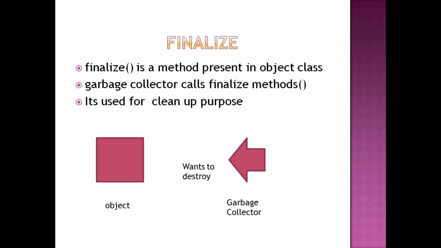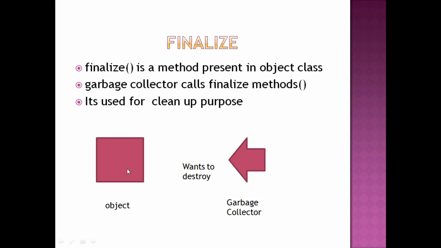Now what happens when the finalize method is executed? When the garbage collector tries to destroy this particular object, whatever code is remaining with this object, for example, this object is being removed from the memory, so it will tell the garbage collector that I am remaining with one or two tasks, please do that task. So whatever task is remaining, that will be written in the finalize method. You can always write certain things in the finalize method, so that even if the object is called for garbage collection, those things will be executed.